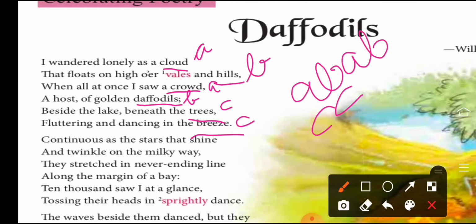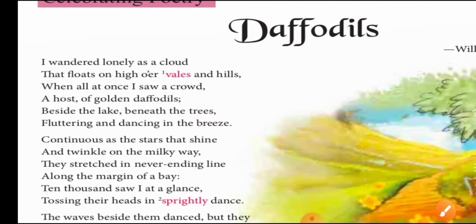And in this poem you will also see some of the figures of speech or the poetic devices. So I'll advise you to read the poem line by line first. Okay, so let's talk about the poem and let's read the poem.